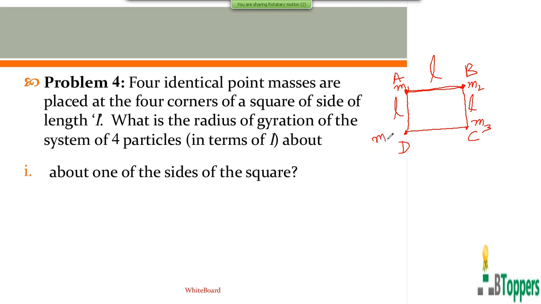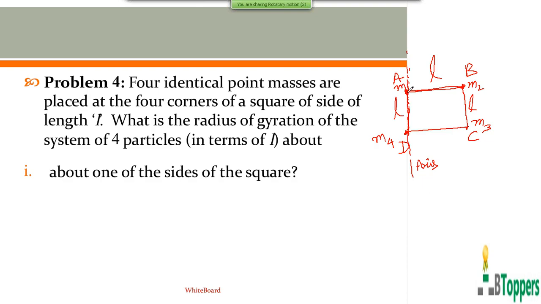They are asked to find the radius of gyration of the system of the 4 particles about one of the sides of the square. That means the axis in this case is coinciding with one of the sides of the square. Let us suppose the axis coincides with the side AD of the square.